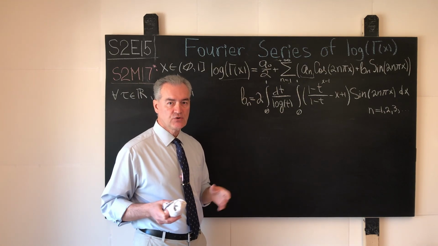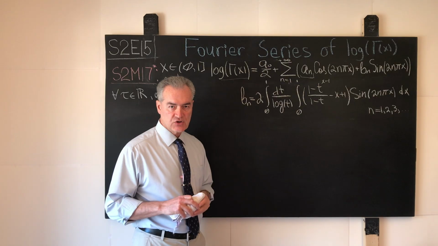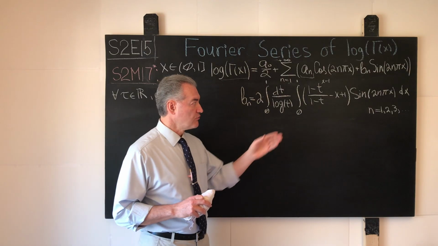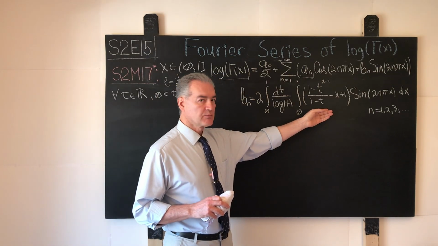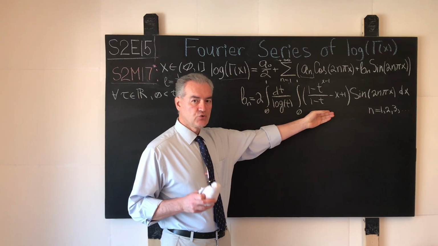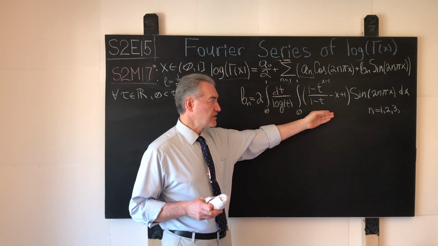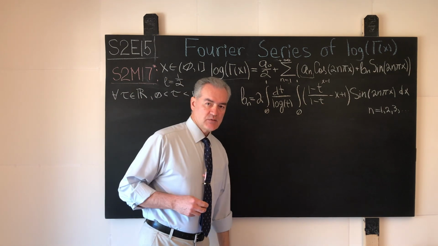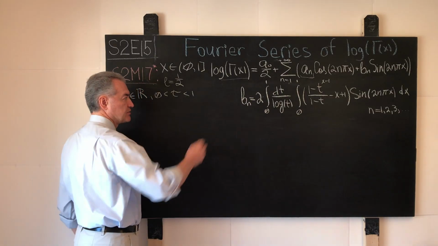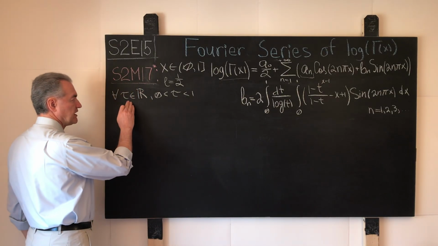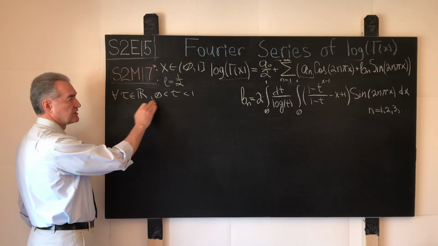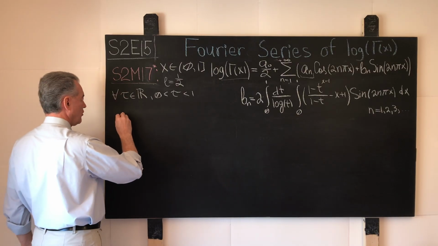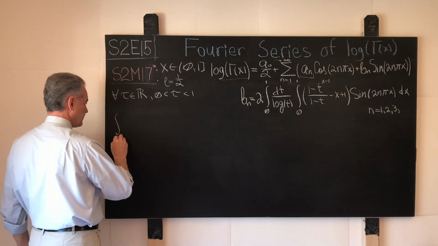At the point t equals 0, that function of two variables loses its continuity. However, the integral of this expression with respect to the variable t converges uniformly with respect to the variable x for all x inside the interval 0 to 1, and that can be shown with the following estimate for the absolute value of this integral. If we take any real number tau such that it sits strictly between 0 and 1, then for the absolute value of the respective integral, we can write down the following estimate.